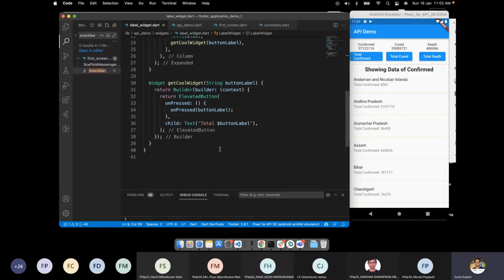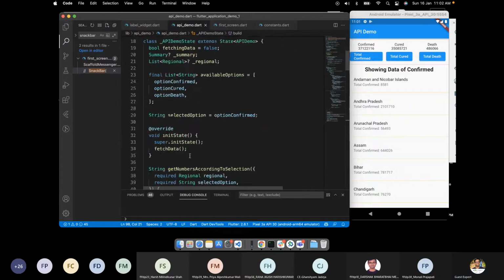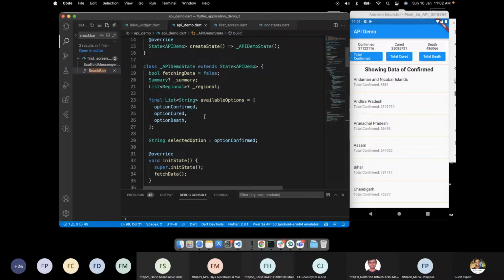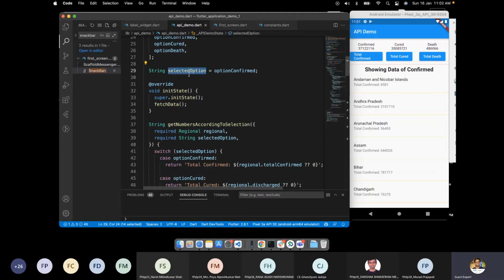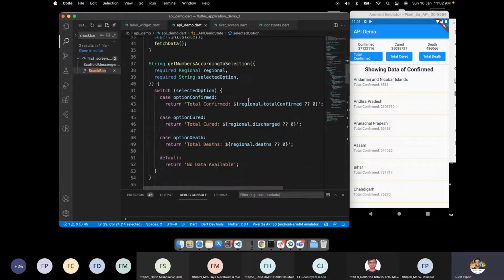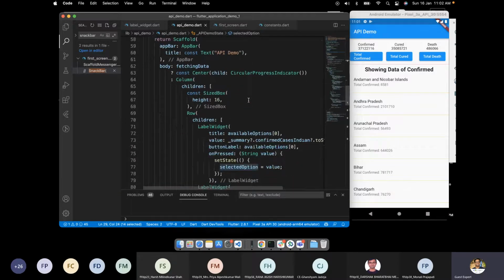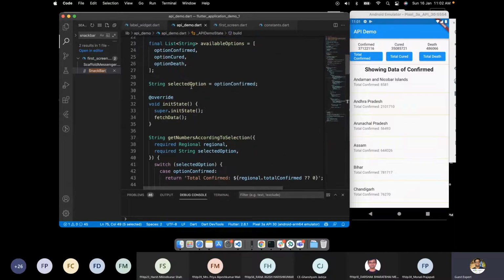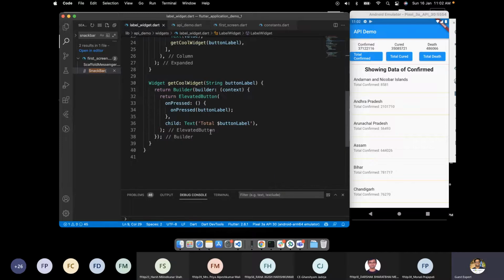And here I want to access which variable? I want to access this variable, this selected option, so that when I press a button, the value will get changed. Here we have done some hack. We are actually getting back this value in the UI layer using this. But what if I can directly access this variable selected option inside here?